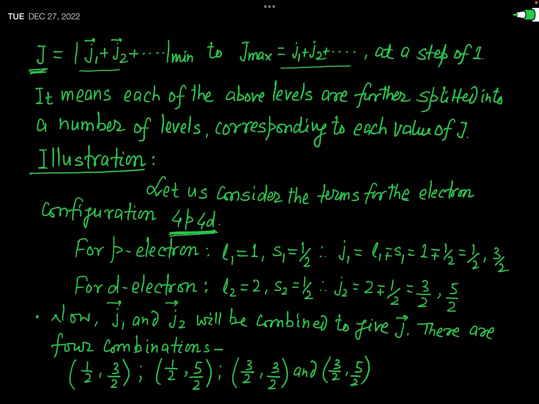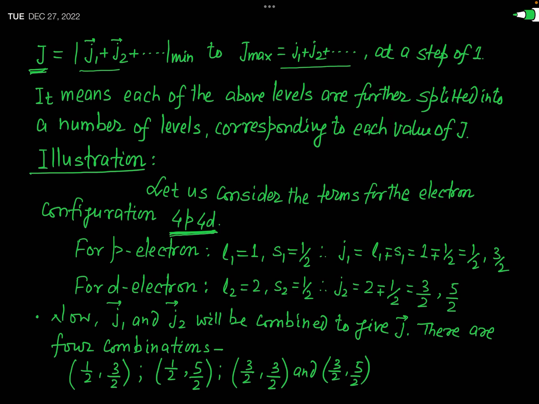So let us first of all consider the spin orbit interaction, because you have seen that this jj coupling can be dealt with in two steps. First of all, we will consider the perturbation spin orbit interaction.